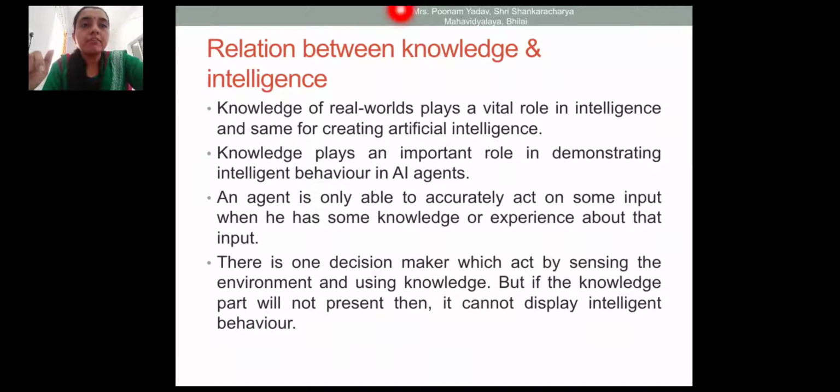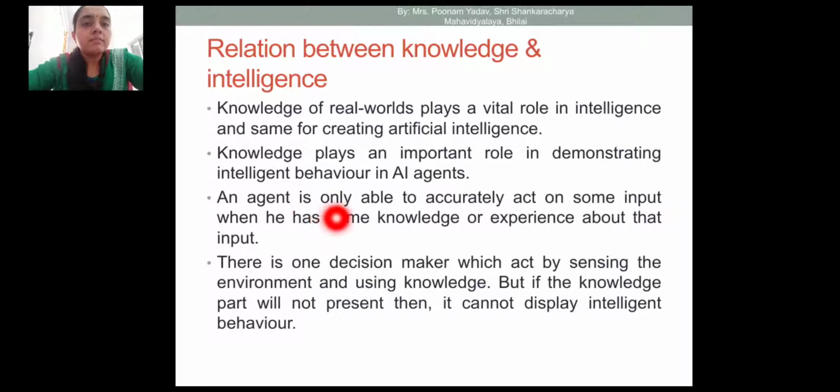Now, the relationship between knowledge and intelligence. As we discussed earlier, knowledge of the real world plays a vital role in creating artificial intelligence. Knowledge plays an important role in demonstrating intelligent behavior in the AI agent. An AI agent requires knowledge because knowledge represents the information, and it is required for intelligent behavior of the AI agent.